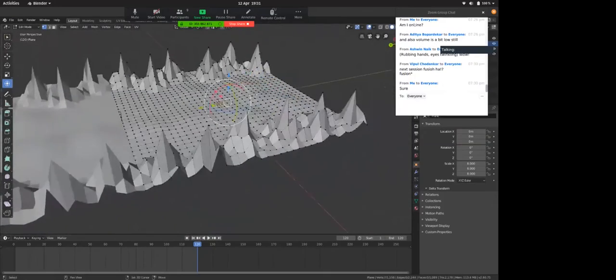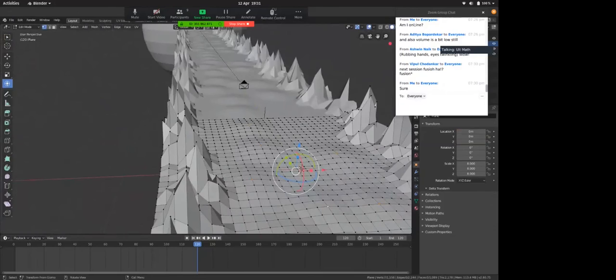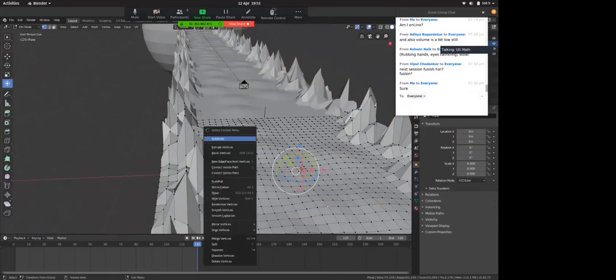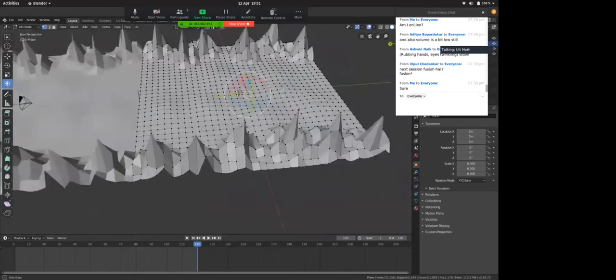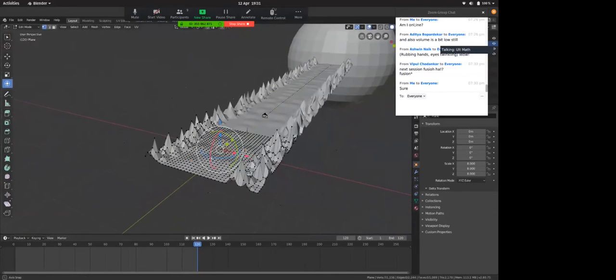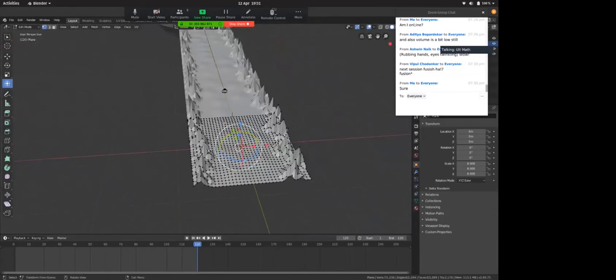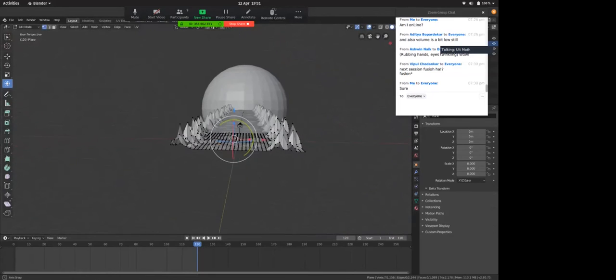I went into edit mode, right clicked and subdivided. Subdivide, and number of cuts I made it 32, right? So I don't need to subdivide it again, I'll just cancel it out. And once I subdivided it, I had these multiple points on my surface. So I selected a couple of random points and moved them upwards, and utilized proportional editing.